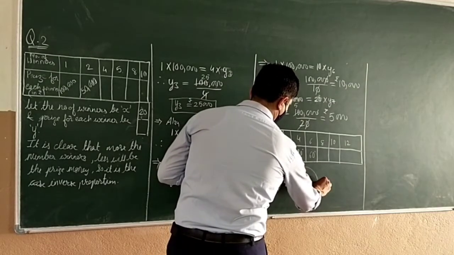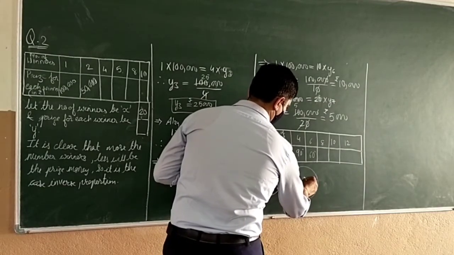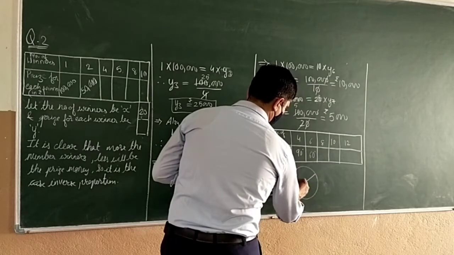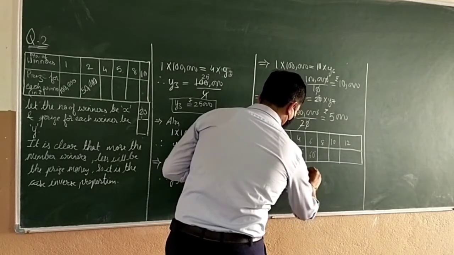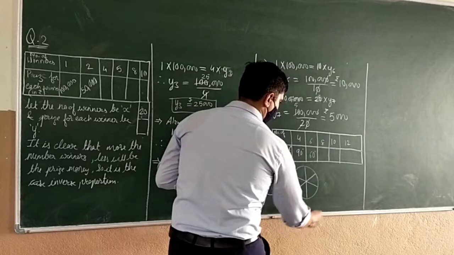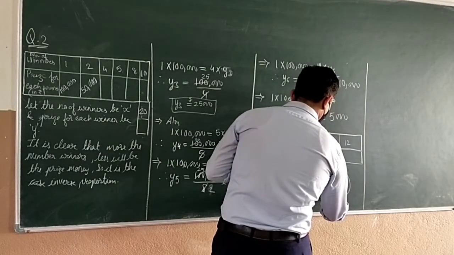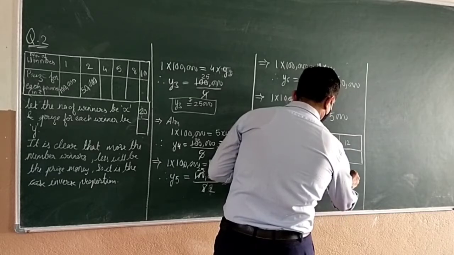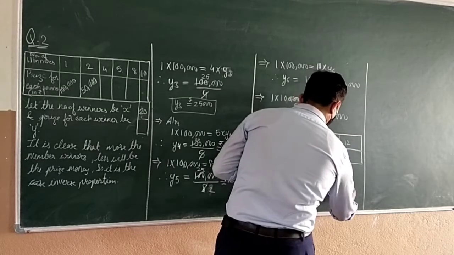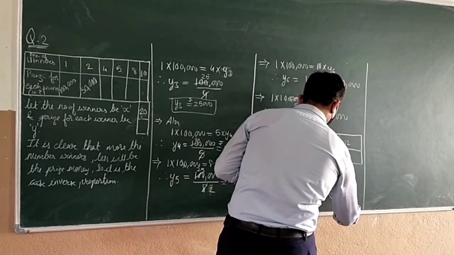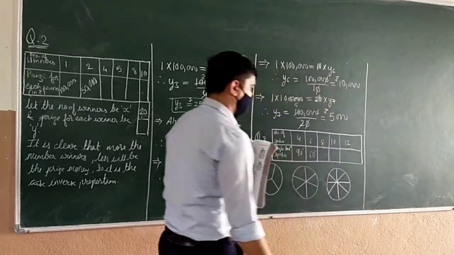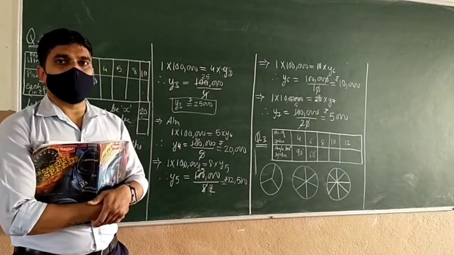I will draw with this one. Okay. He is using spokes.